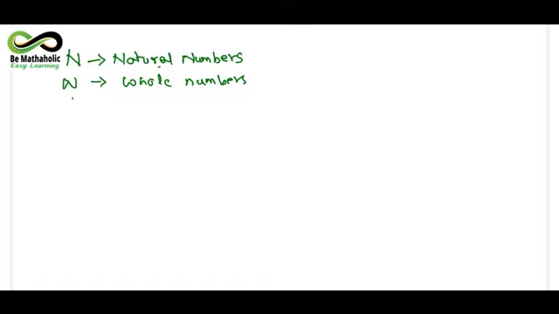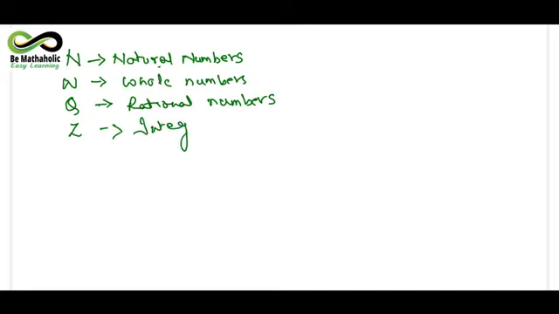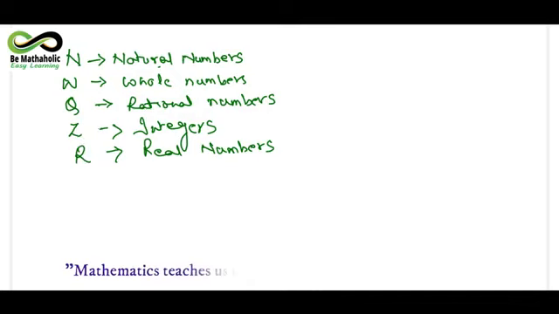Then we have Q, which shows the set of rational numbers. All of you must be knowing what these numbers are actually. And then we come to the letter Z, which defines the set of integers. Now comes the letter R. It defines the set of real numbers. So in the books, if you happen to see such symbols, you should understand what Q denotes. Q is denoting rational numbers, Z is denoting the set of integers, R is denoting real numbers.